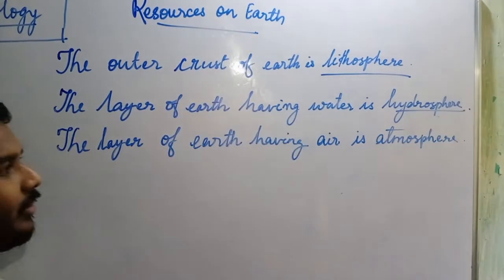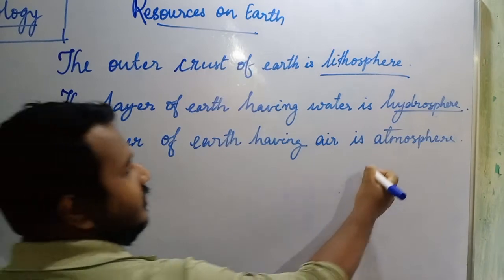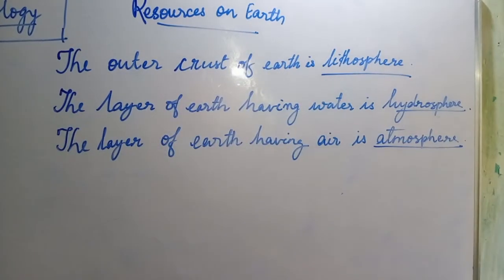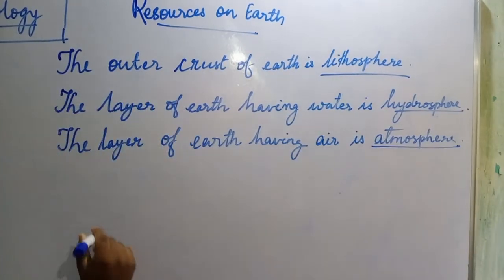Okay. The layer of earth having air is atmosphere. This is the third layer. Then the fourth sphere. In between of these three is the biosphere.